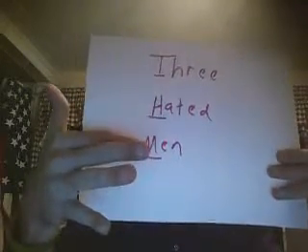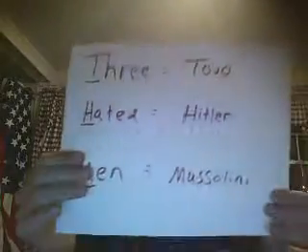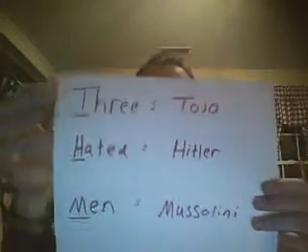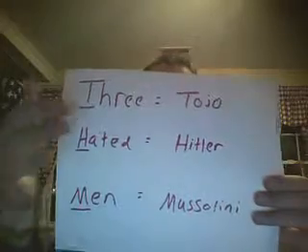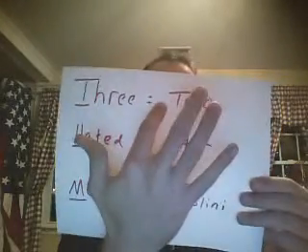As we go through this acronym, there's going to be one person's name that starts with a T, one person's name that starts with an H, and one person's name that starts with an M. To give you a little cheat sheet, I've already given you the acronym broken down. We have 3, which will be Hideki Tojo.